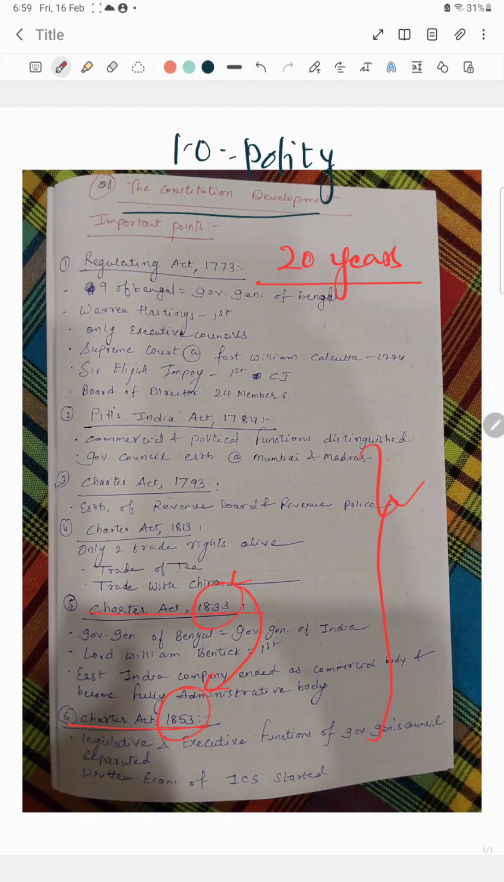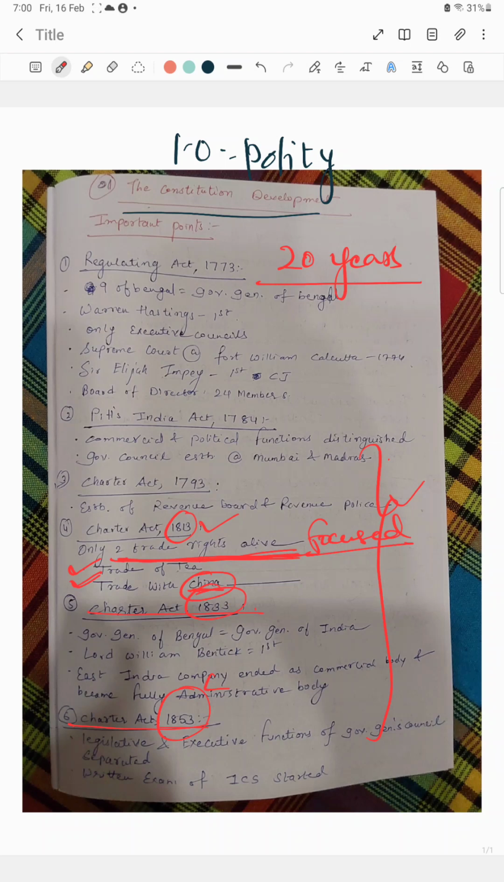In 1813, only two trade rights were alive. Okay, the main focus was on two trade parts, that is trade of tea and trade with China. Remember, China was also trading, and the trade of China with India was made alive in Charter Act 1813. Only two rights were focused. After 20 years, again reforms and again feedback of the